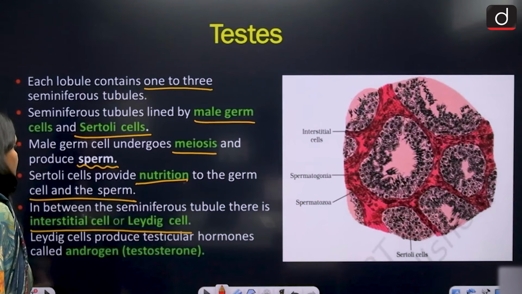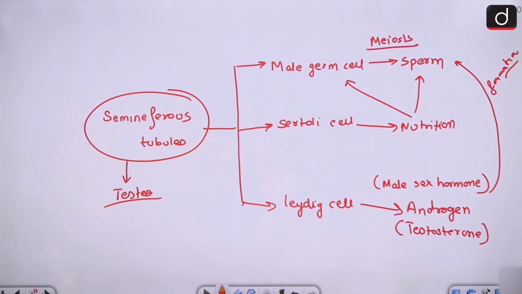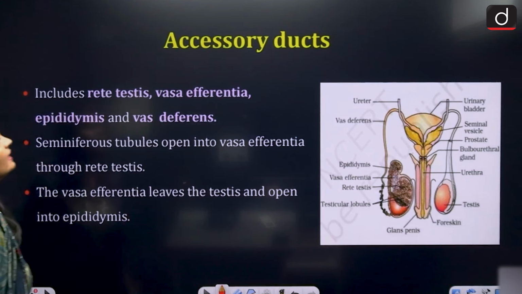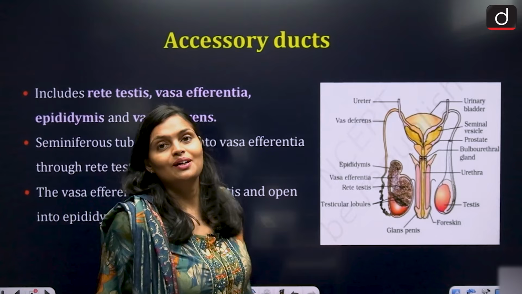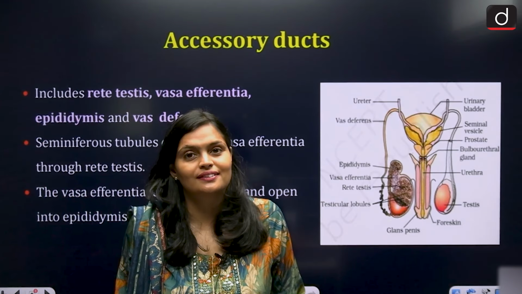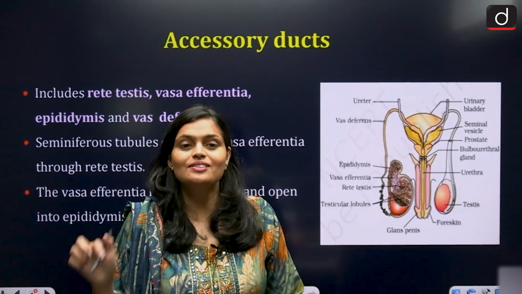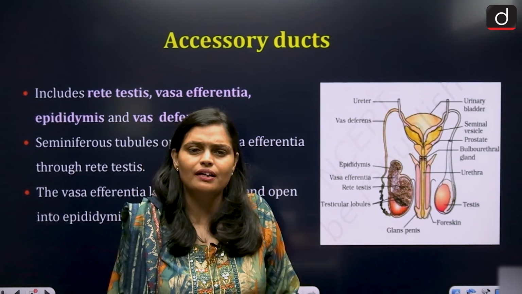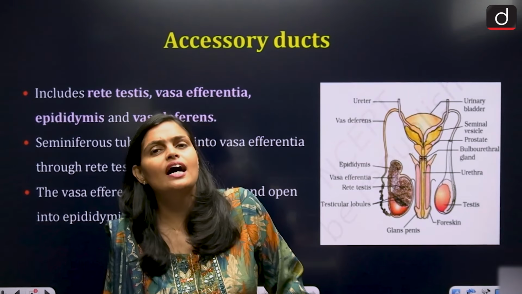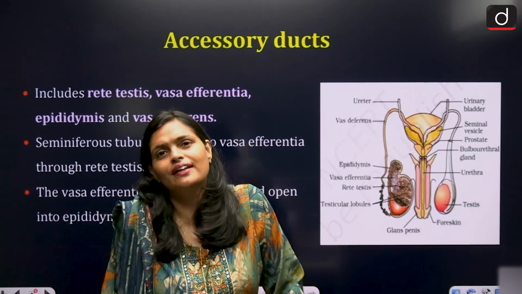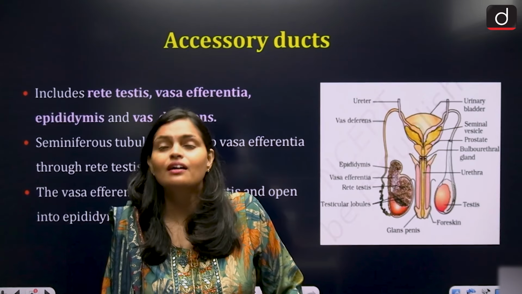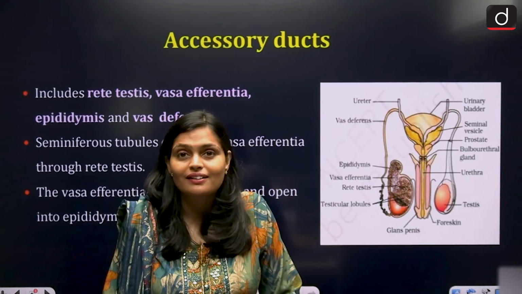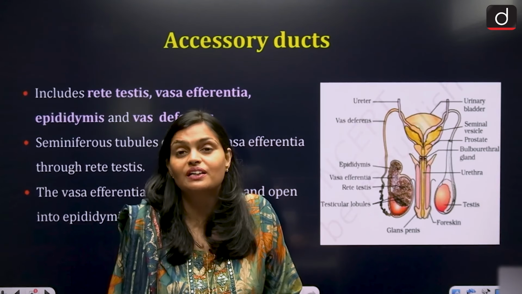Then let's come to the accessory ducts. Now accessory ducts include... what? The pipe. Duct is what? Pipe. Now what is the function of this pipe? To carry the sperm. Once sperm are formed in the testis, they want to move out. What will they do within the testis? Nothing. So they have to come outside. They require some pathway, some duct through which they will come outside.